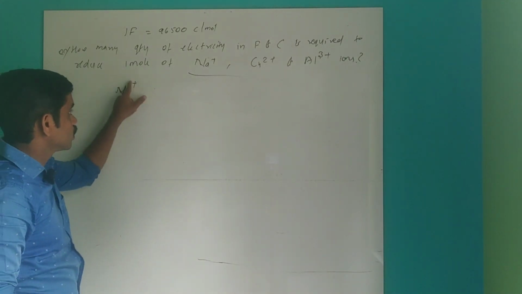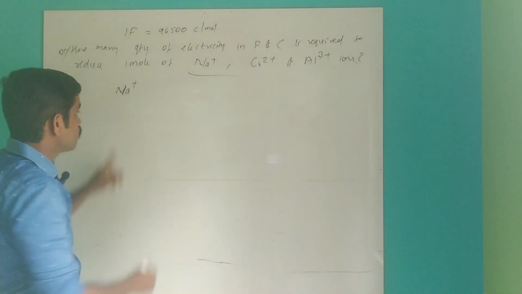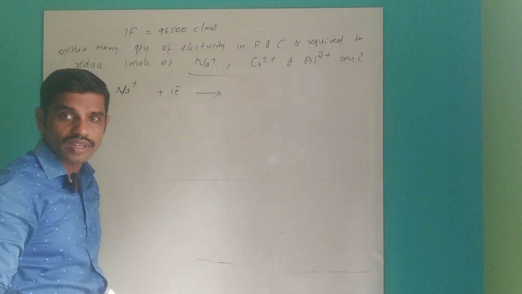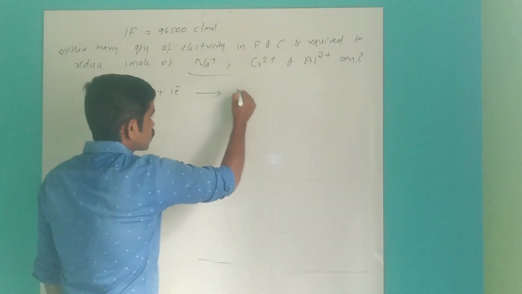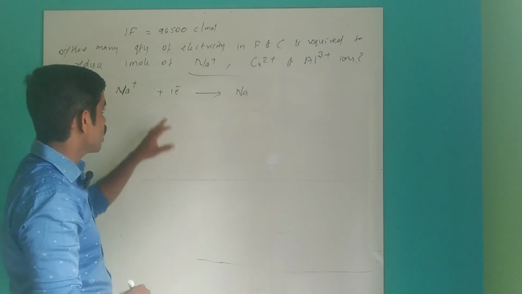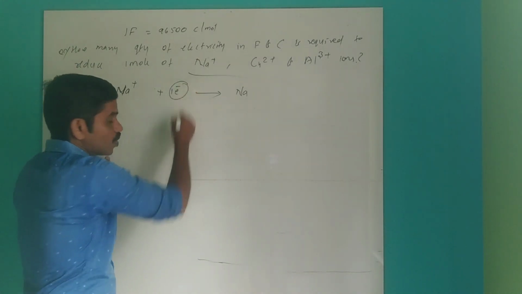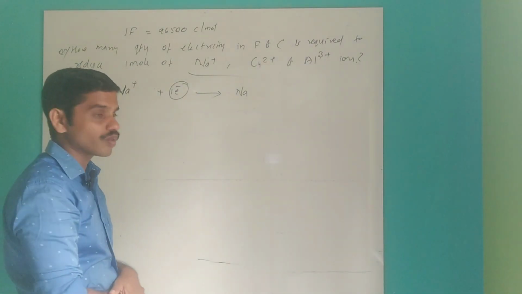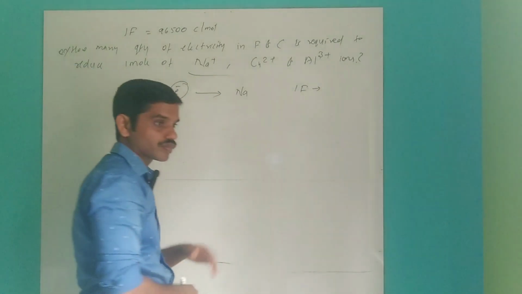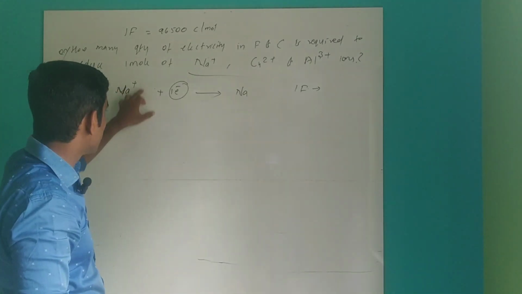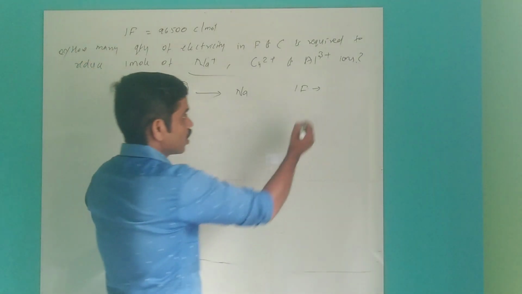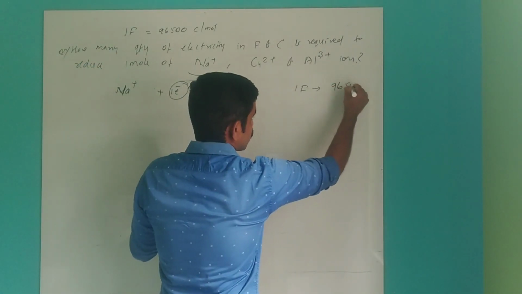See here, how many positive charges are there? One positive. So how many electrons? One electron is required to reduce Na. So you get 1 Faraday of electricity required. In order to reduce 1 mole of this substance, 1 Faraday of electricity is required. And in Coulomb, that is 96500 Coulomb.